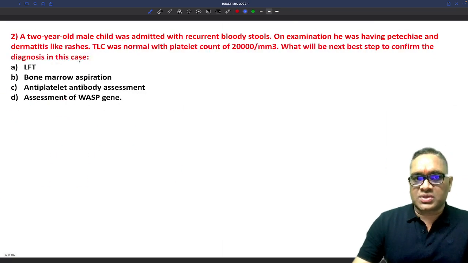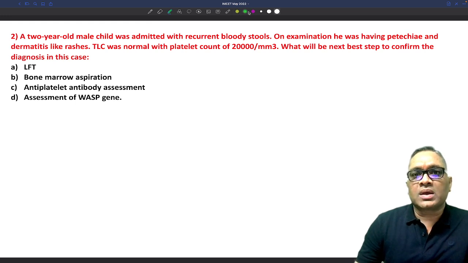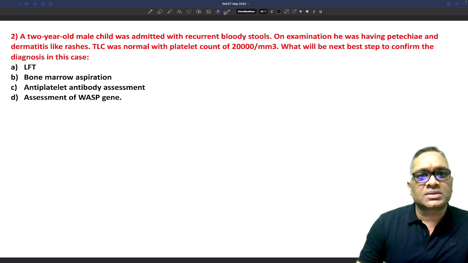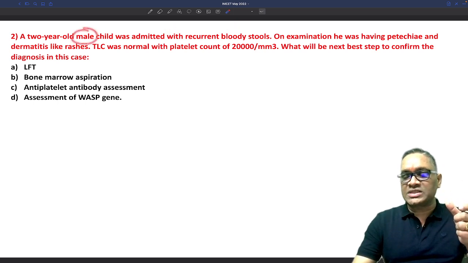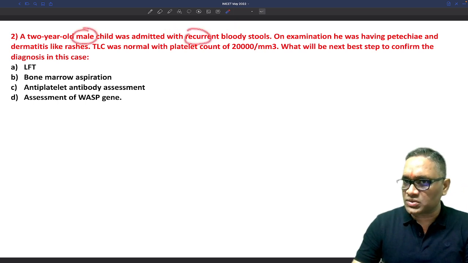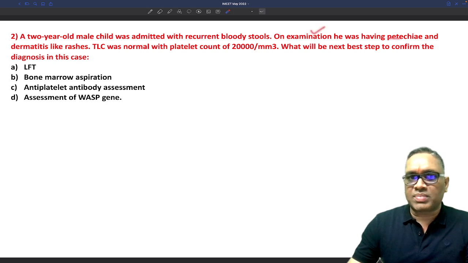Now coming to the next question, which is again a question I have discussed in my app lecture also, if you have gone through my app. A 2-year-old male child was admitted with recurrent bloody stools. On examination, he had petechiae and dermatitis-like rashes.